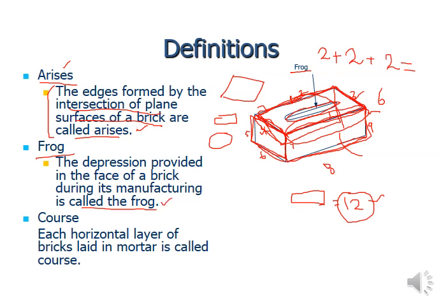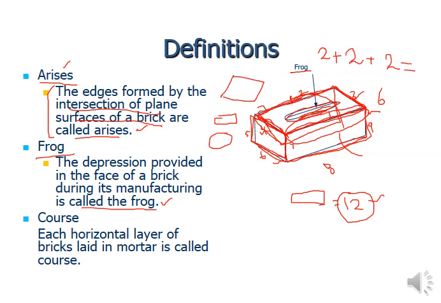There are two main purposes of providing the frog within the brick. First of all, the trademark. If the brick is manufactured in a certain company, in a certain kiln or burnt area, it requires a certain trademark of the company in which it is manufactured. So that trademark is imprinted in this particular frog, within this particular depression.